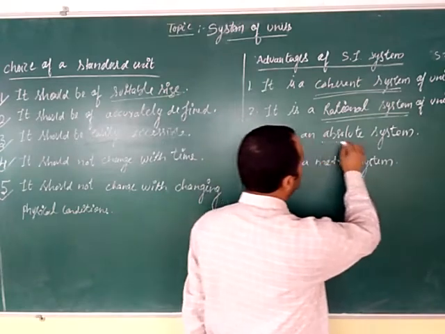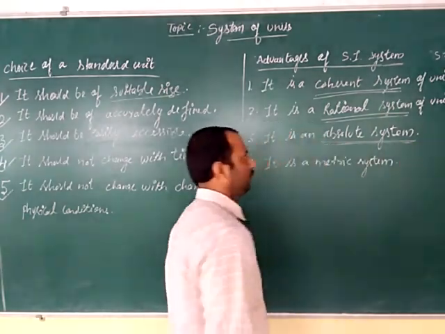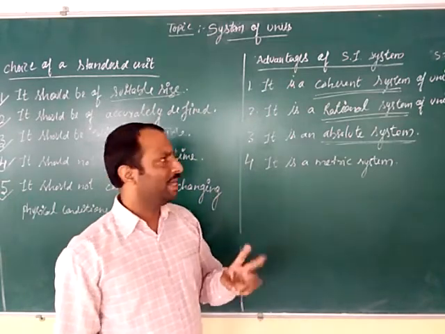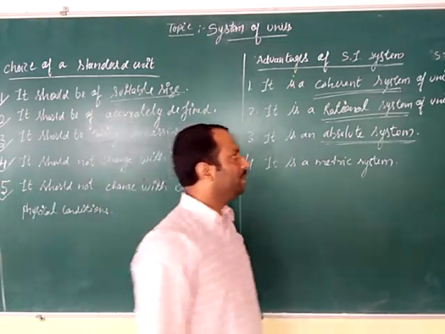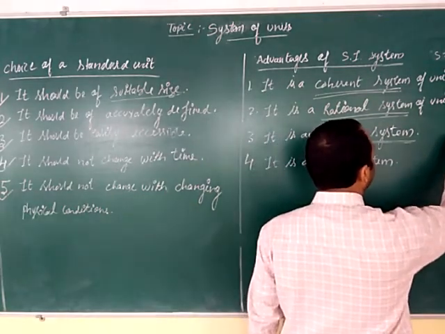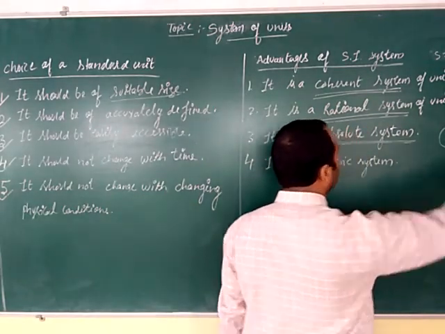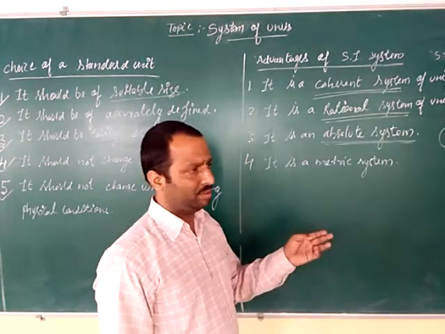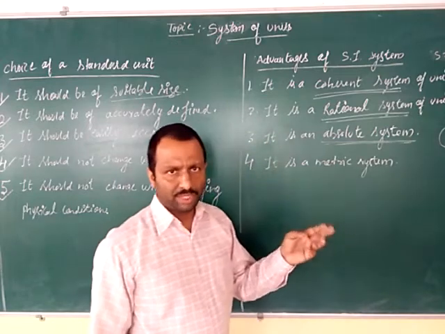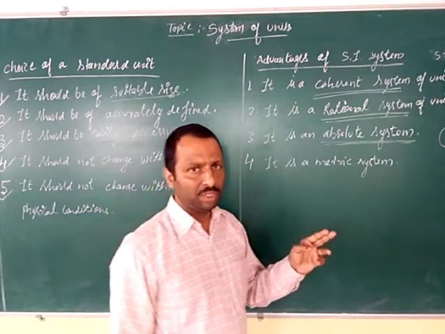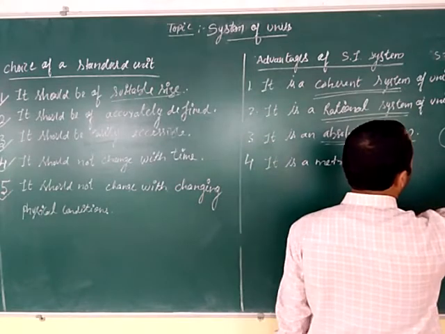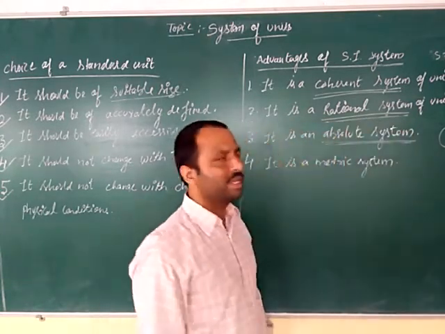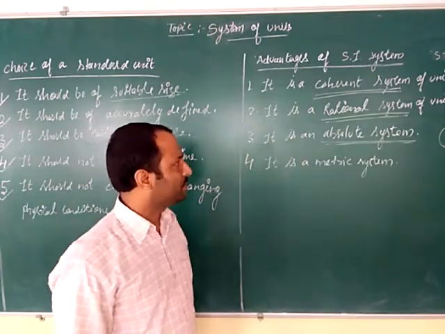Next is the absolute system. You know that there are two types of systems: one is the gravitational unit and the second is the absolute unit. In the absolute unit, the factor g is eliminated. For example, kgf, kilogram force, is a gravitational unit of force, so the factor g is there. That factor is eliminated in the SI system.